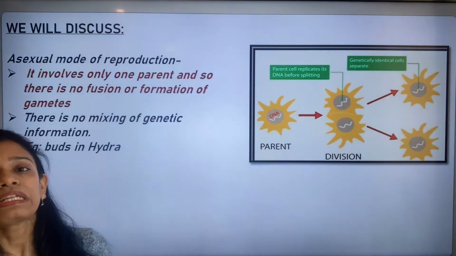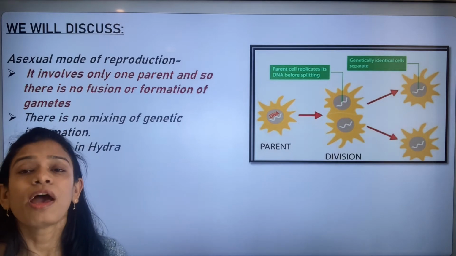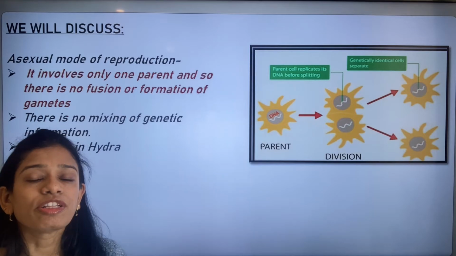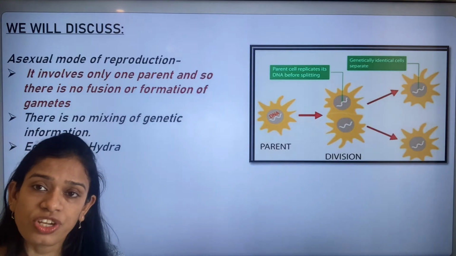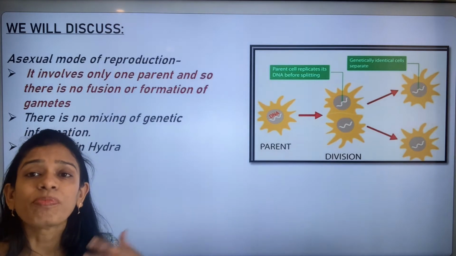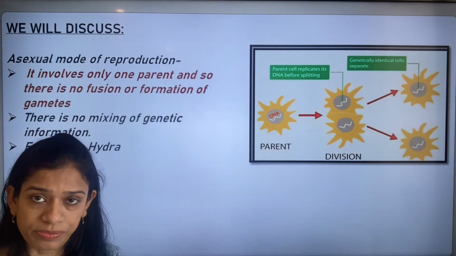It's a primitive mode of reproduction, and there is no exchange of genetic information, so not much variation is found in the offspring compared to the mother.